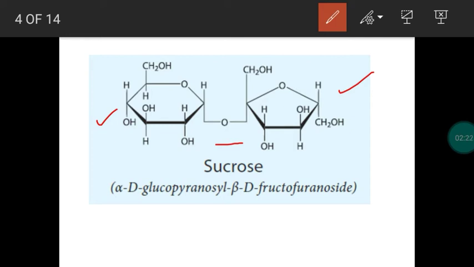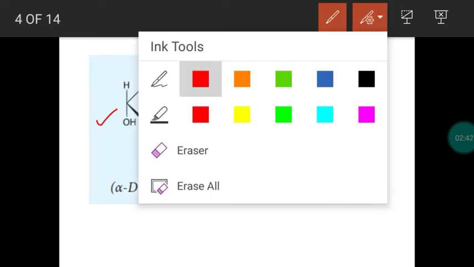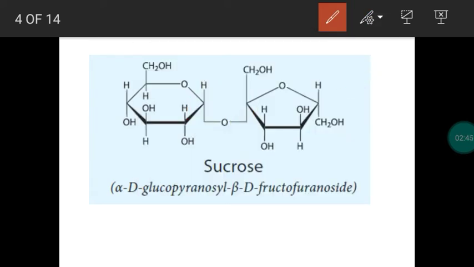This glycosidic linkage is formed between the carbon of one monosaccharide unit and the OH group of another monosaccharide unit. This is the general trend: the carbon of one monosaccharide and the OH group of another make a linkage. We call it glycosidic linkage. This is two more questions. In a disaccharide, two monosaccharide units are linked by oxide or glycosidic linkage, due to the bonding between the anomeric carbon of one monosaccharide unit and the hydroxyl group of another monosaccharide unit.